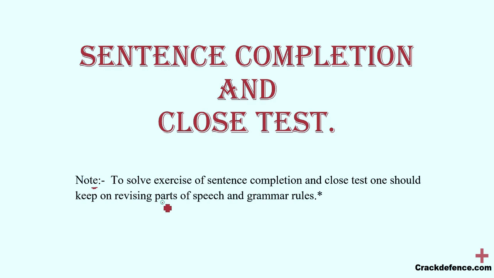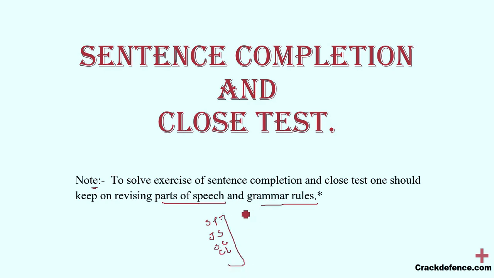See, this part, the parts of speech and grammar rules, you have to just keep on revising, because only this section of English will be useful for you to cover 2 to 3 topics of UPSC examinations, like spotting error, jumbled sentences, sentence completion, close test.